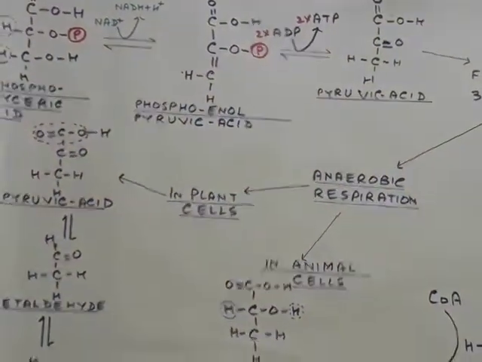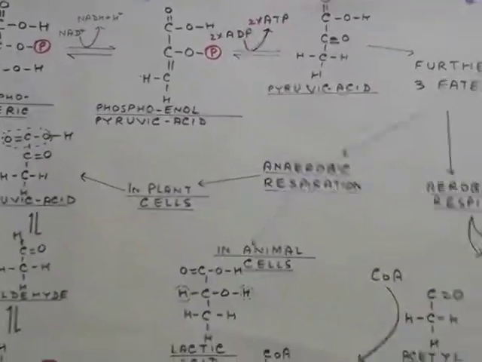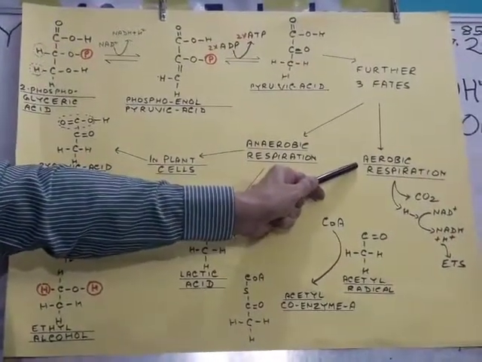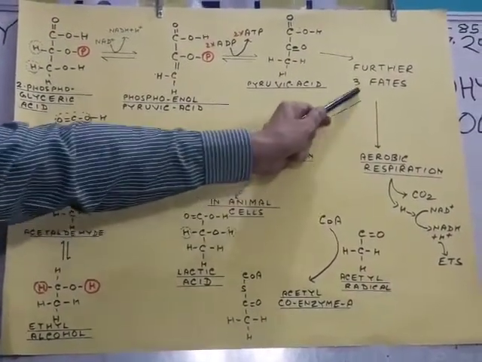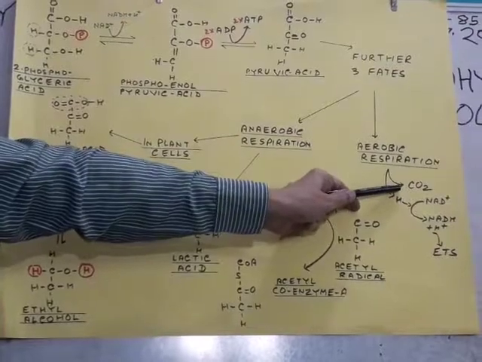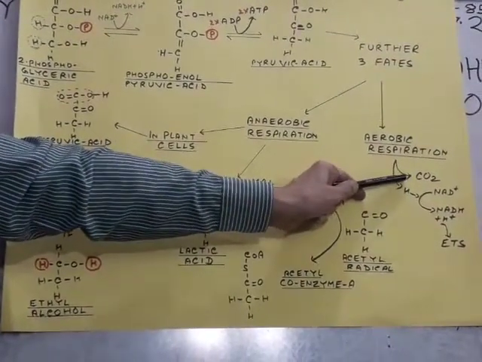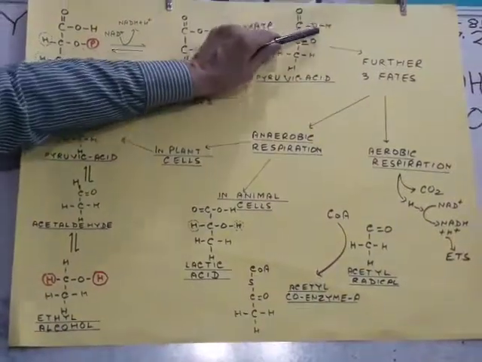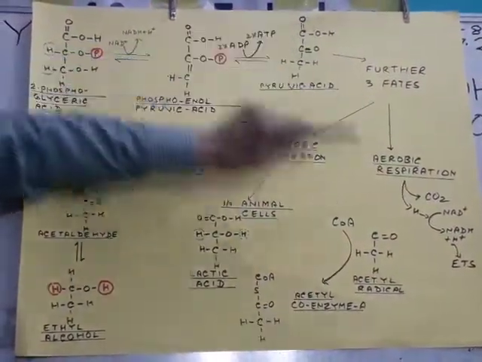Now this glycolysis is complete, but there are 3 fates of this pyruvic acid. During aerobic respiration, if oxygen is present, both dehydrogenation and decarboxylation take place. Hydrogen is removed and CO2 is removed.